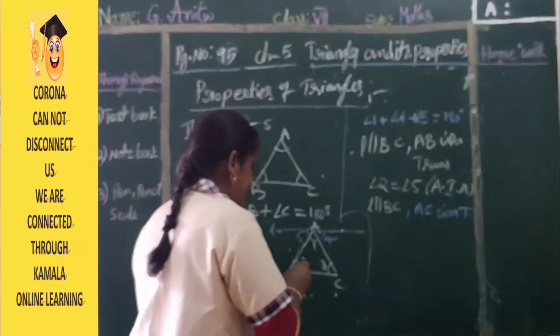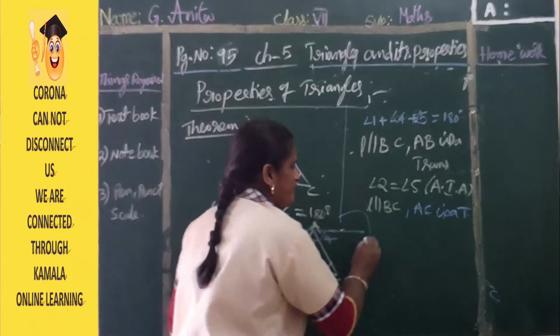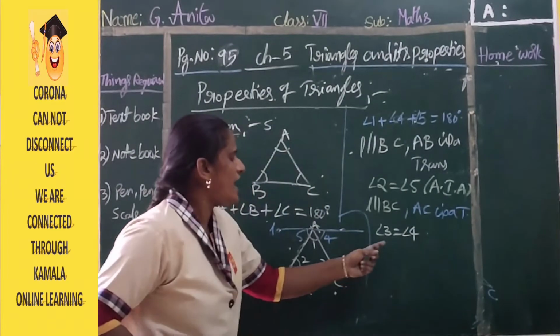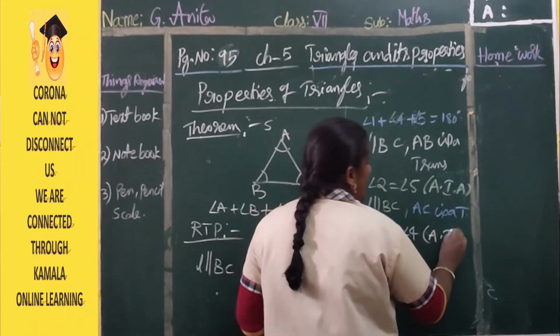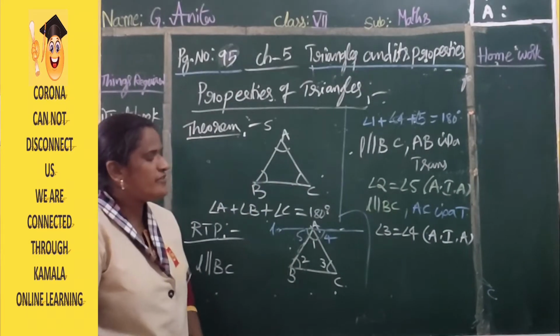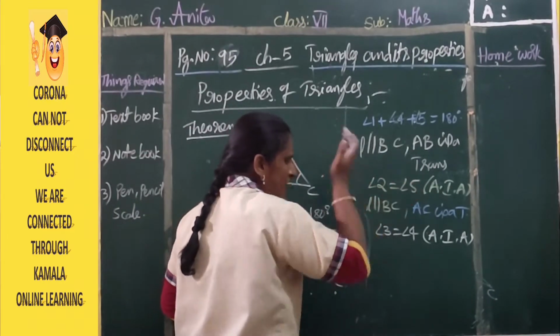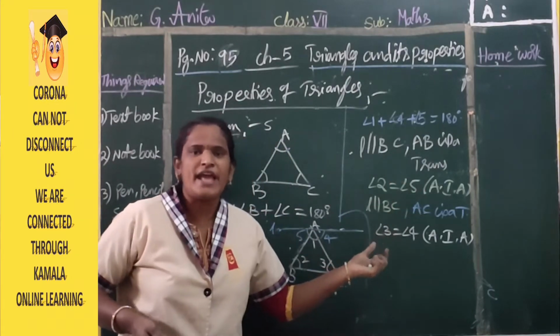Okay children. Next. AC transversal means angle 3 is equal to angle 4. Yes, clear? So, why are they equal? Alternate interior angles. Clear children everyone? So, already angle 2 is equal to angle 5. Angle 3 is equal to angle 4 because they are alternate interior angles.